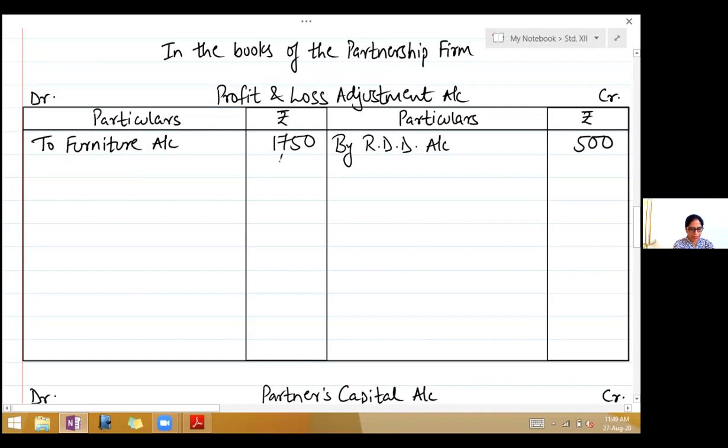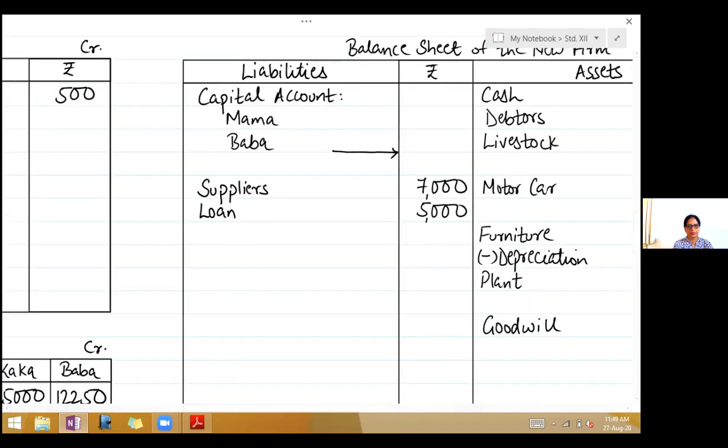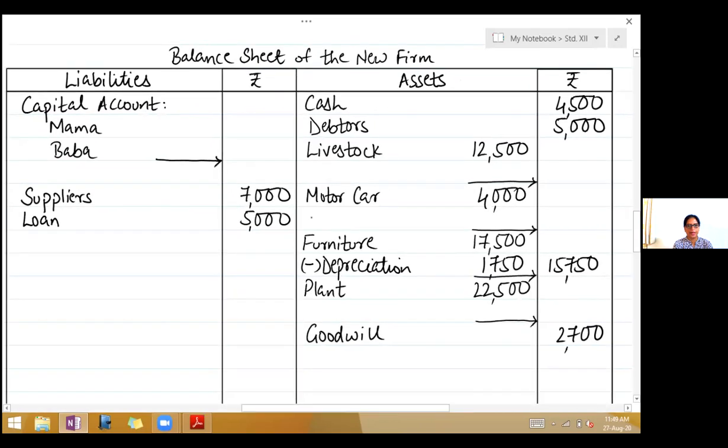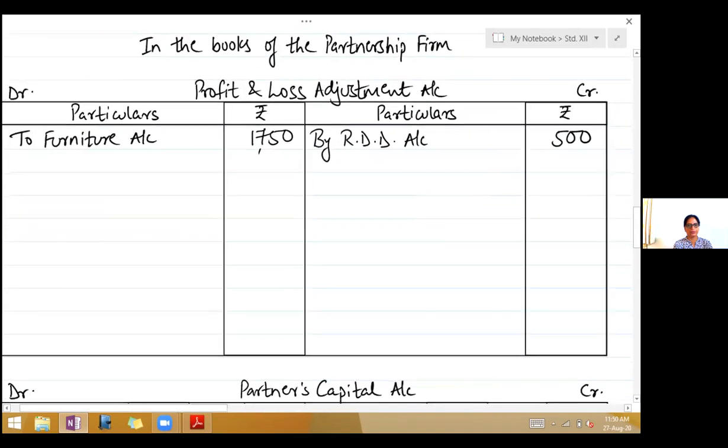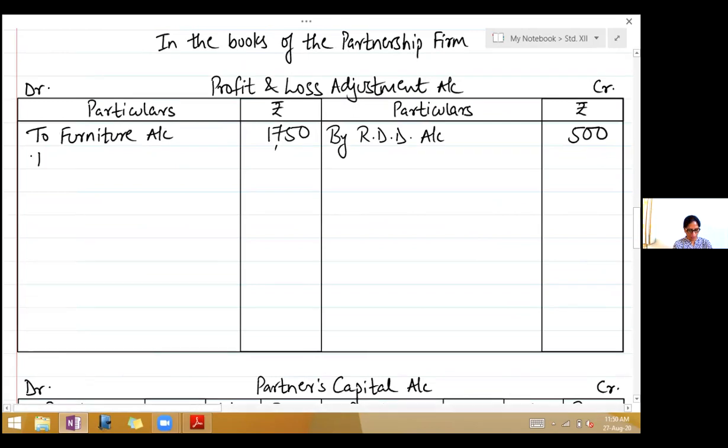The next asset to be depreciated is motor car. Right there, less depreciation. Now it is 12.5% of 4,000, so that is 500. Deduct, take it to the outer column, 3,500. Now again, asset has decreased in value. So second effect, debit profit and loss adjustment account, to motor car account, 500.